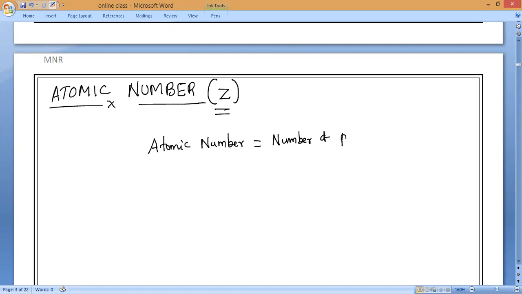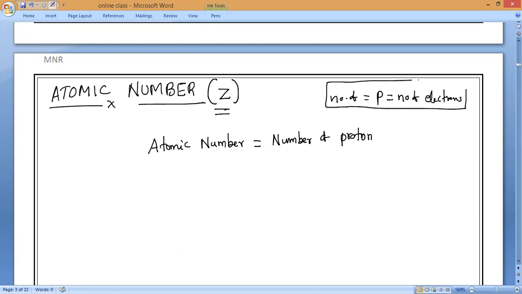That's all. But in every atom, the number of protons is equal to what? The number of electrons. So we can say, as we know, atoms are electrically neutral, and the number of protons is equal to the number of electrons. So atomic number means the number of protons, which is also equal to the number of electrons.